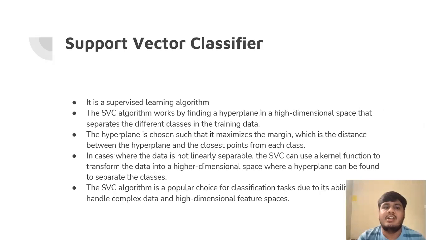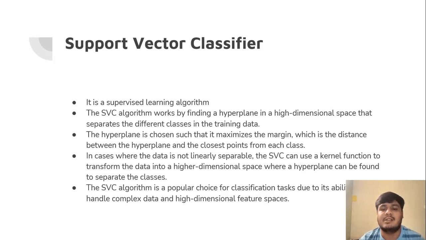Support vector classifier. It is a supervised learning algorithm. The SVC algorithm works by finding a hyperplane in the high dimensional space that separates the different classes in the training data. The hyperplane is chosen such that it maximizes the margin, which is the distance between the hyperplane and the closest point from each class. In cases where the data is not linearly separable, the SVC can use a kernel function to transform the data into a higher dimensional space, where a hyperplane can be found to separate the classes. The SVC algorithm is a popular choice for classification tasks due to its ability to handle complex data and high dimensional